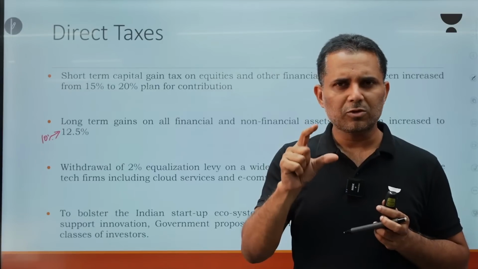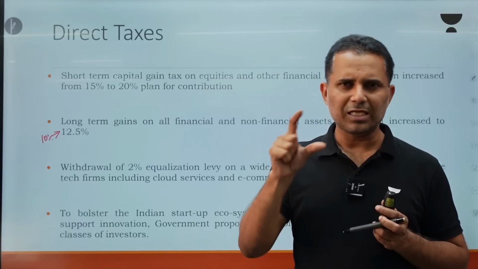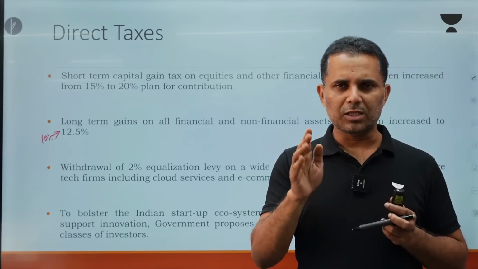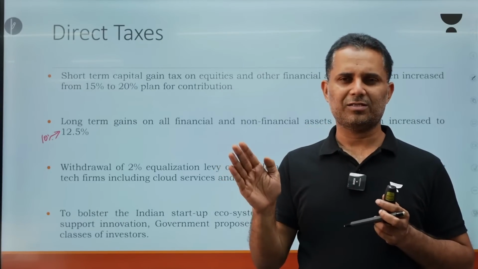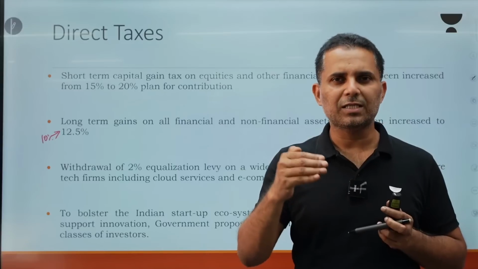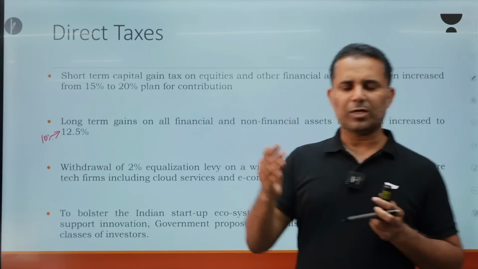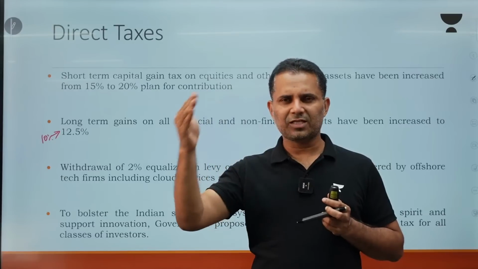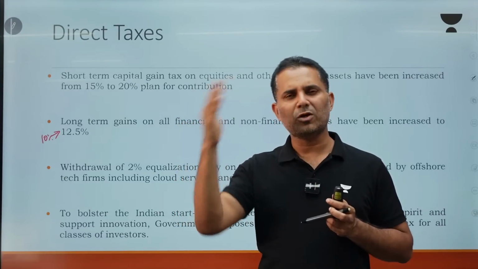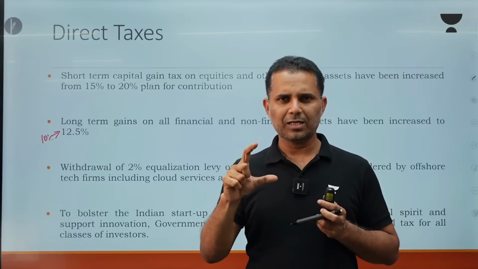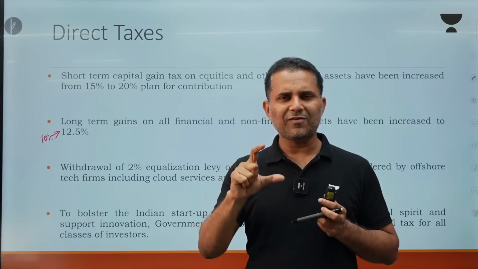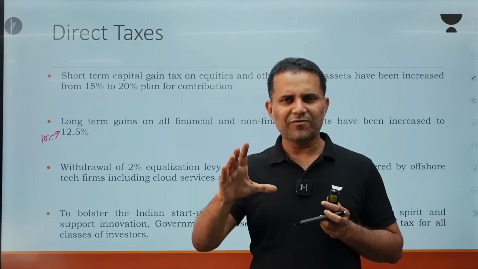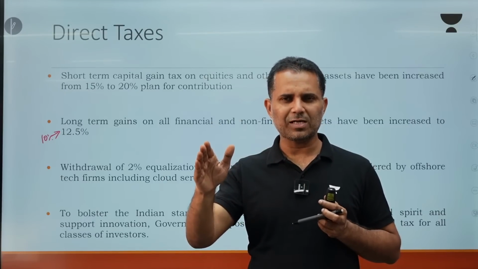Now, the government was not imposing tax on the entire amount of 50 lakh. No. The government was reducing the impact of inflation, which is called indexation benefit. So earlier, if I purchased a house today for 1 crore and sold it after 3 years for 1.5 crore, the gain is 50 lakh. If the combined inflation over these 3 years is 15%, then on the 50 lakh I don't need to pay long-term capital gain tax on the full amount.